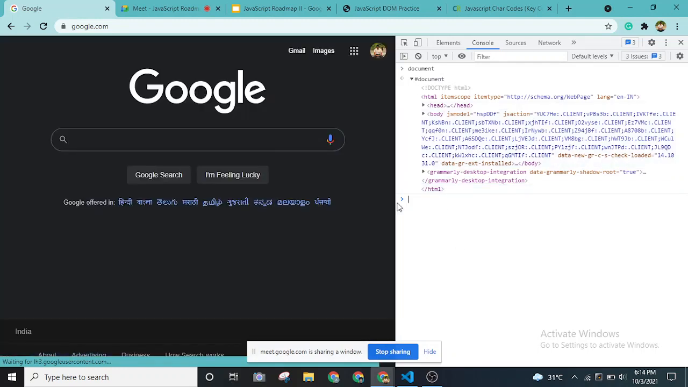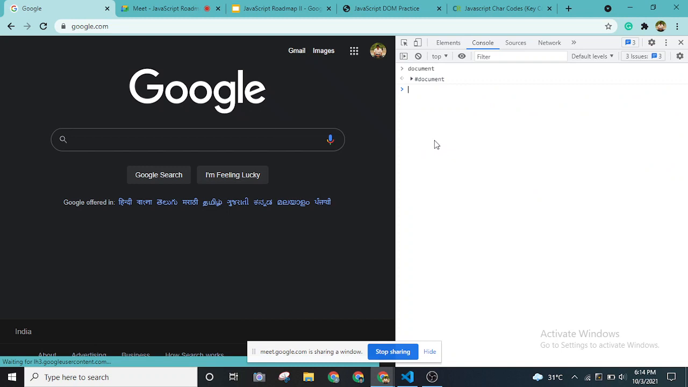Those of you who are not aware of JavaScript objects, an object in JavaScript is like a hash map or hash table. It's a key value pair, and that's how we can store data in JavaScript in the form of objects.